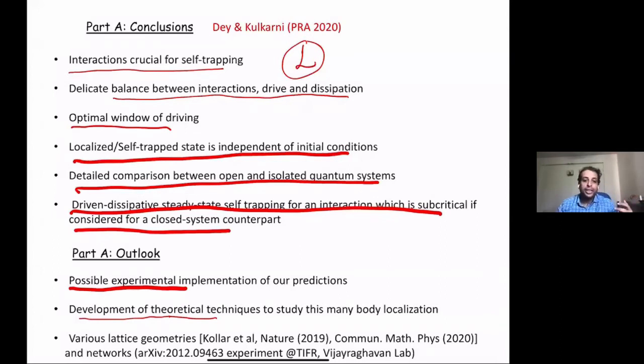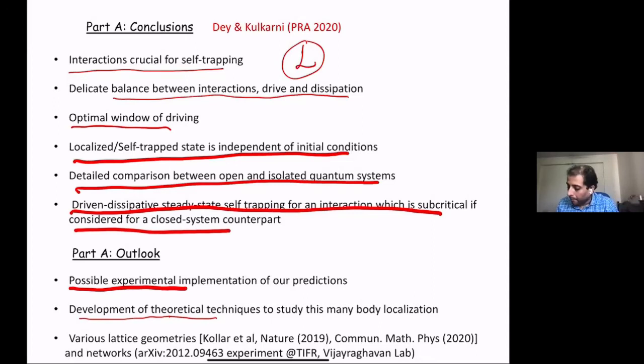On one hand you have these scaled up systems, and you have to see how to develop techniques which will address scaled up systems from a fully quantum perspective.